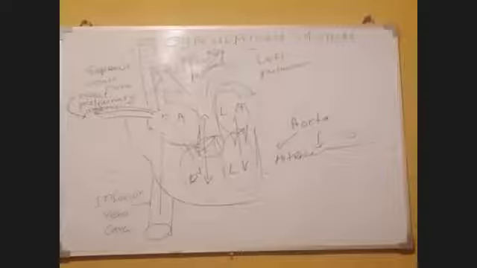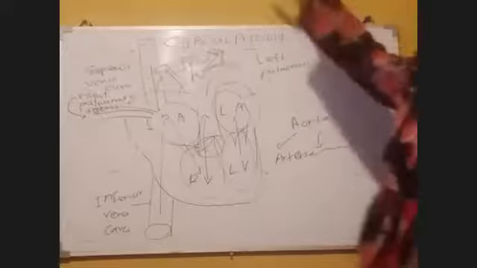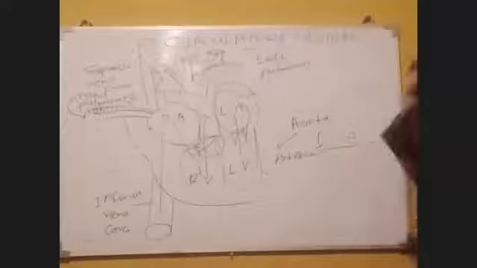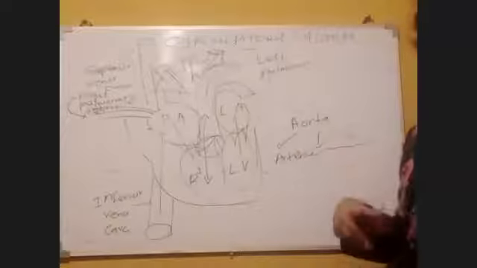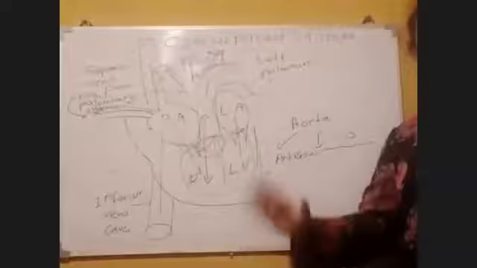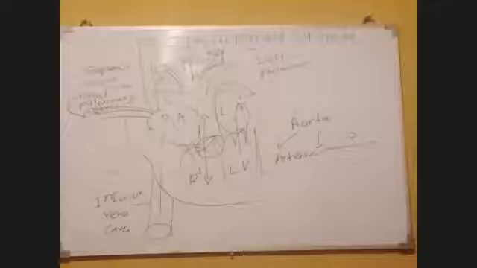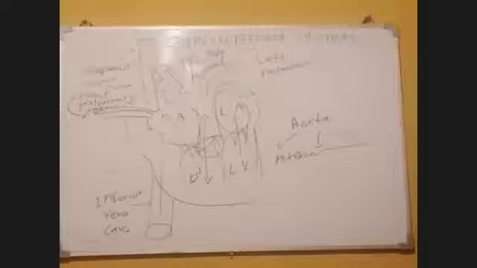This aorta is like that. Left and right pulmonary arteries bring deoxygenated blood into the lungs. Okay, what does the aorta do? The aorta transports oxygenated blood to the rest of the body, to the rest of the body organs.